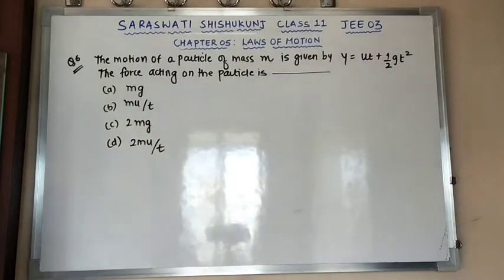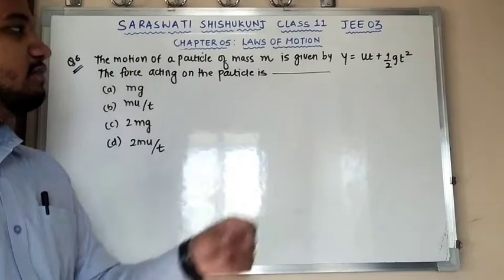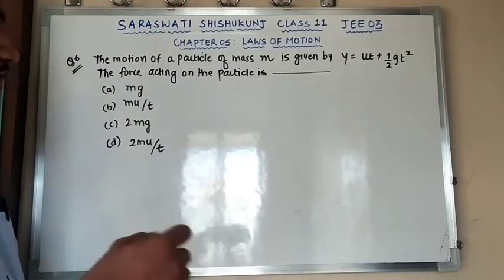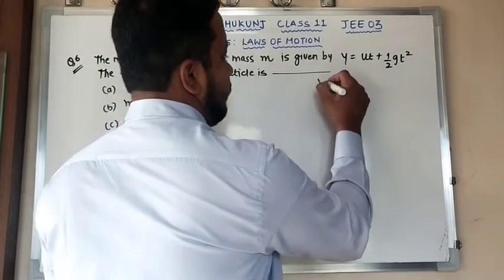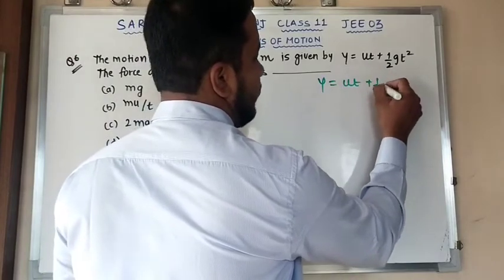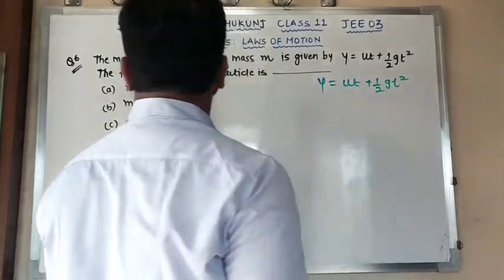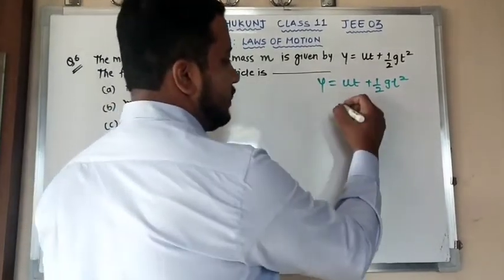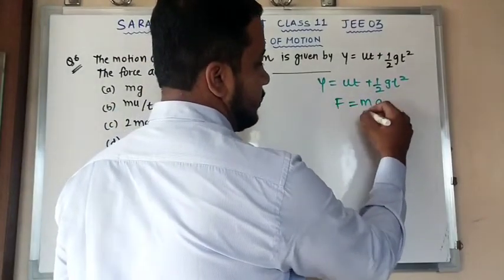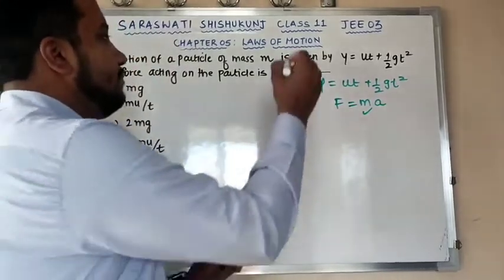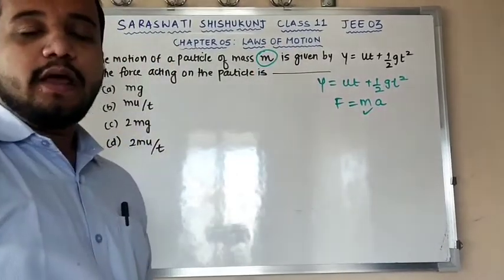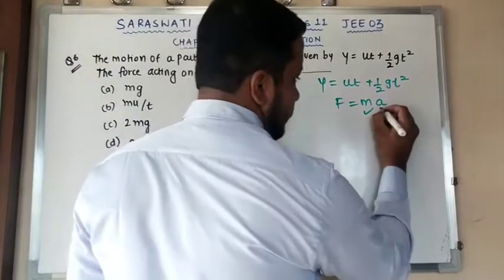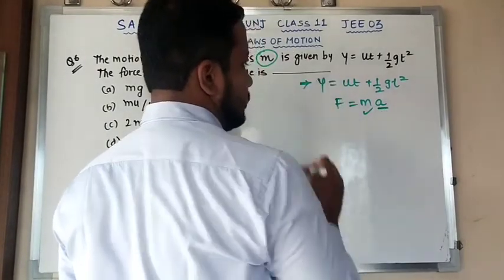Moving to the next question we do have, the motion of a particle of mass m is given by the equation y is equal to ut plus 1/2 gt square, and they have told us to find out the force acting on the particle. Now the very first thing you have to remember is that force is nothing but mass into acceleration. Mass I already have, that is m, given in the question. But I don't have one value, that is acceleration, with me. So I need to calculate the acceleration from the motion equation.